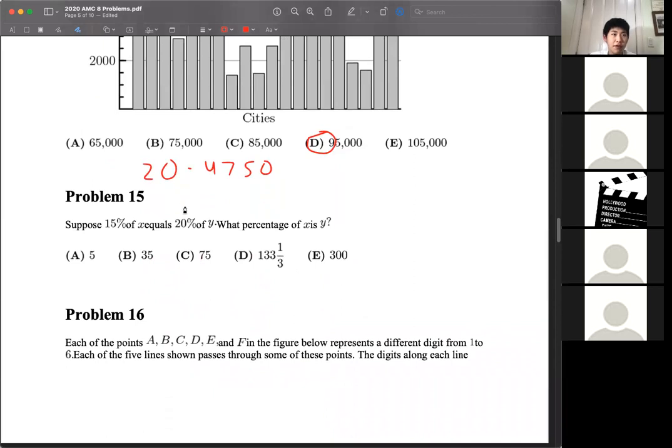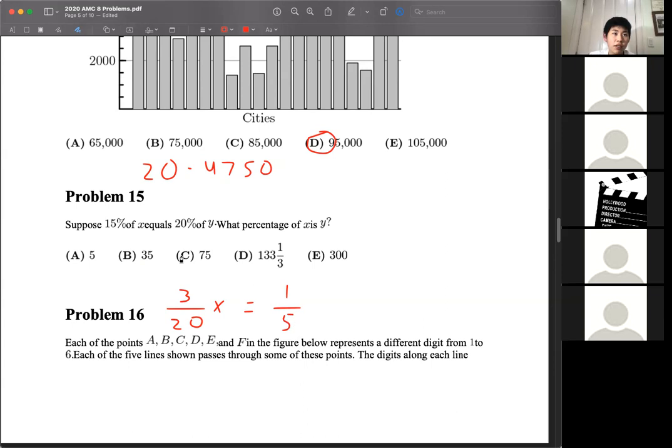Suppose 15% of x equals 20% of y. We want to know what percentage of x is y. So we have 15% of x, which is 3 over 20 times x, equals 4 over 20 times y. Or actually, that's just 1 over 5, right?